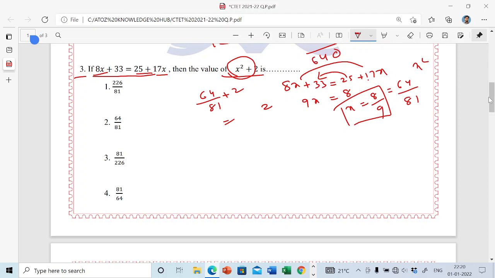So it is 162 here, and plus 64 divided by 81. So add here 162 plus 64.